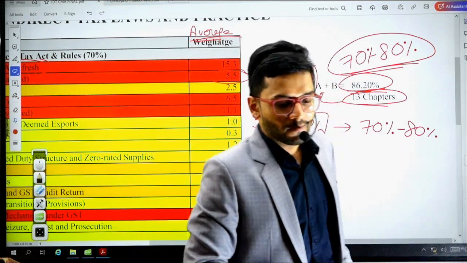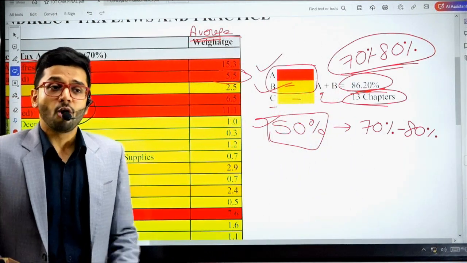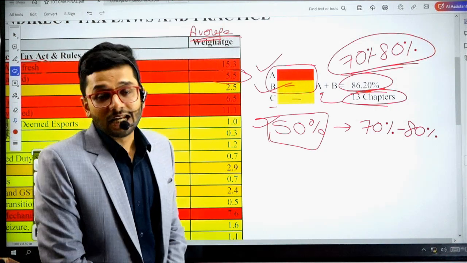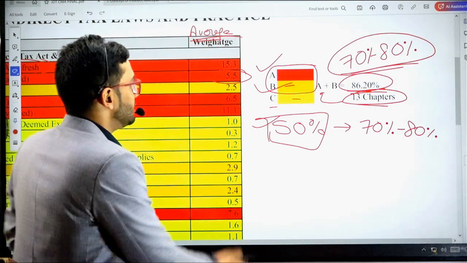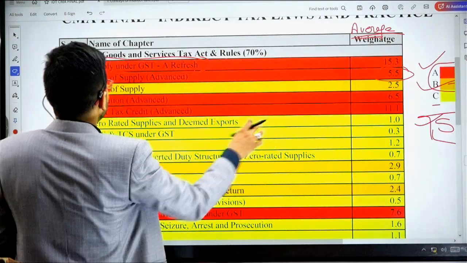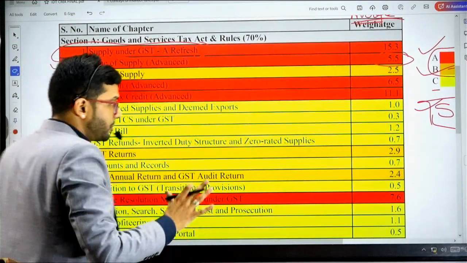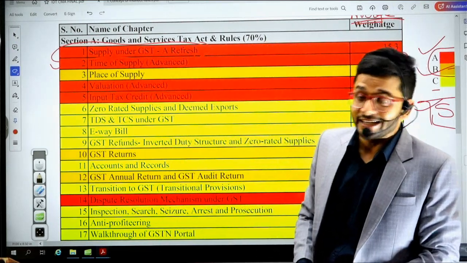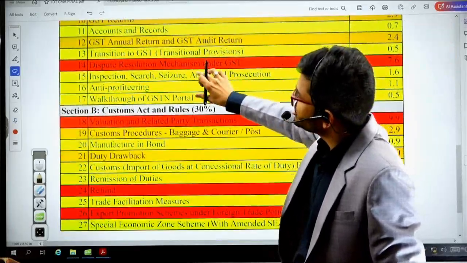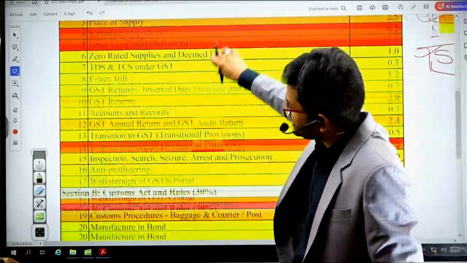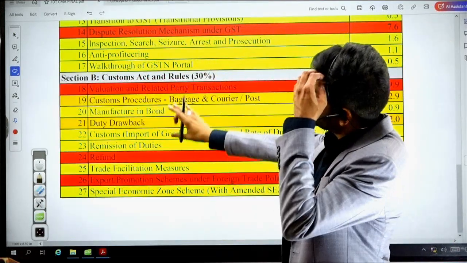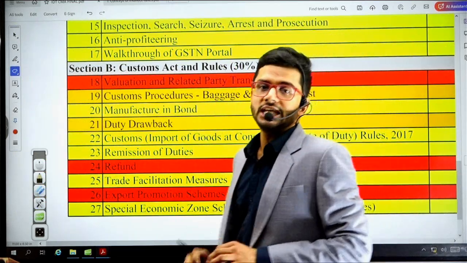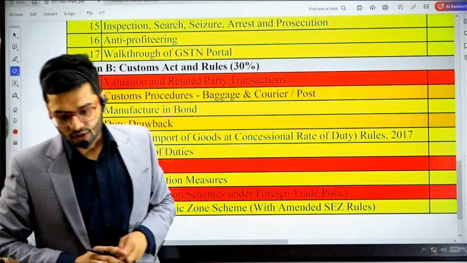Okay, so now I think you will be able to understand the relevance of this particular chart that is presented before you on day one, before even starting the entire syllabus. I'm emphasizing the importance of each and every chapter. And guys, I have listed down all the chapters in this particular sheet. You can refer to this sheet which is uploaded on the Google Drive, and you can see how many chapters are there. 27 chapters, 17 chapters of GST, then 10 more chapters of Customs Act. This in total will form our syllabus for GST, indirect tax law and practices.